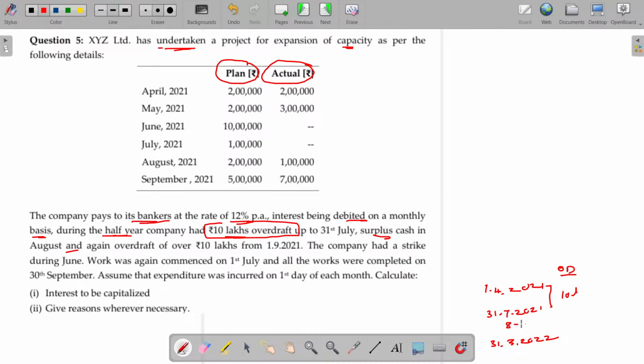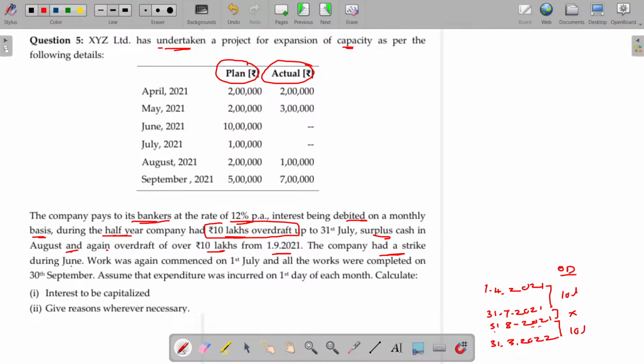In August, the overdraft being 0, they have surplus cash, which means that at that time there is no borrowing. Surplus in August, and again overdraft of 10 lakhs thereafter. From this period onwards, again overdraft was there. How much is that? 10 lakhs.